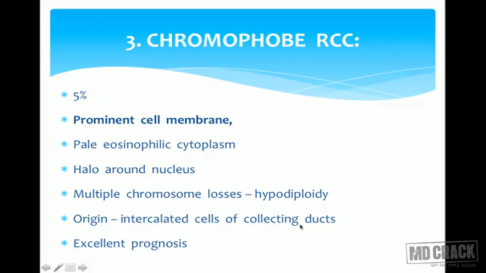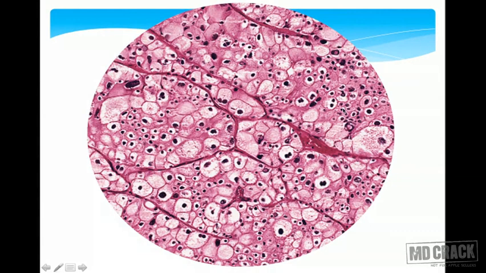So especially it is the cortical portion of the collecting ducts that will give rise to the chromophobe RCC. It is having excellent prognosis. Yes, have a look at these cells. So these are nothing but chromophobe RCC, very thick cell membrane. So each cell is separated by the presence of a very thick cell membrane. The intense eosinophilic granular cytoplasm. So this is all contributed by the presence of an excessive amount of mitochondria in these cells.